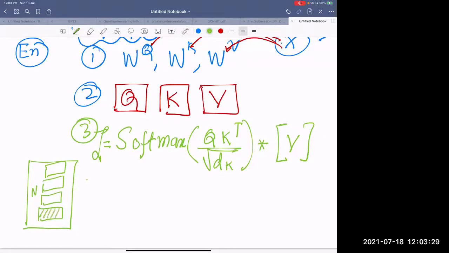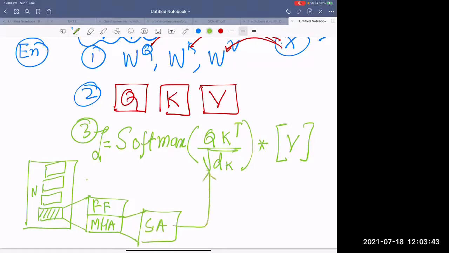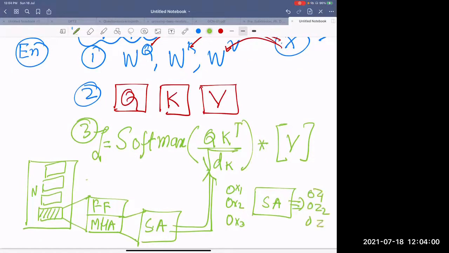Within this, we were having two things, MHA and feed forward. Within this, we have self-attention. Once we understand self-attention, this is the way we are learning it. What is the output of the self-attention network? If I say this is the self-attention, it is taking 3 inputs, X1, X2, X3, and it is going to give me Z1, Z2, Z3. What are these Z1?